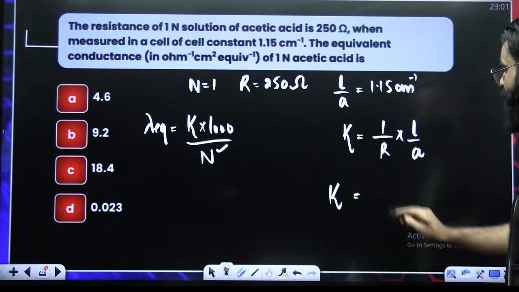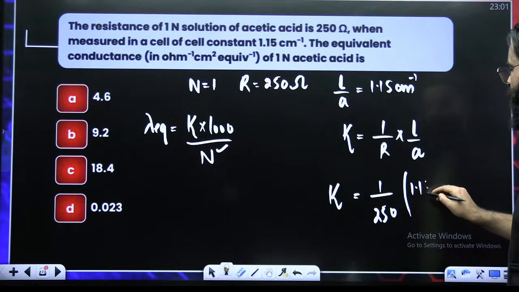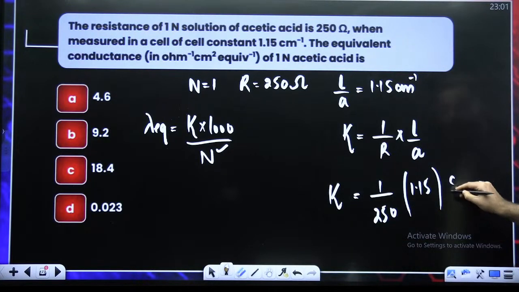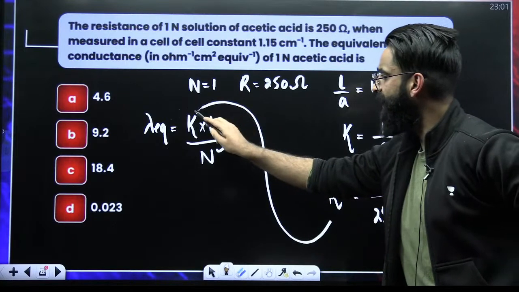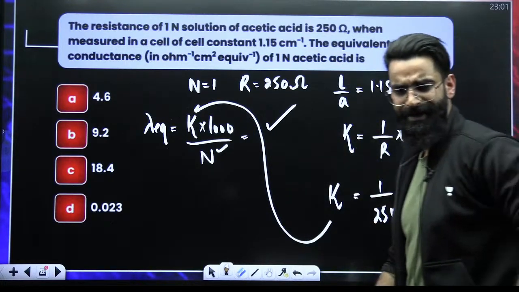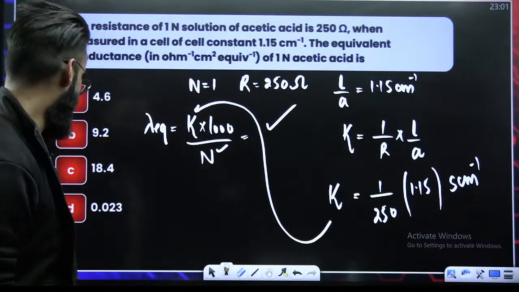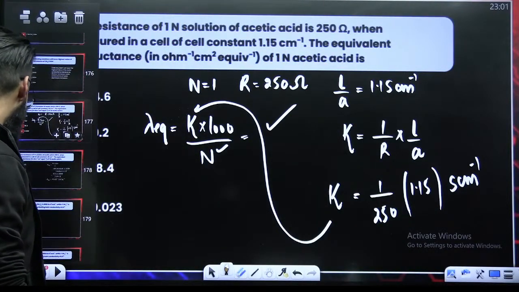Kappa is equal to 1 by R, so 1 divided by 250. L by A is the cell constant, 1.15. So here you will get kappa in Siemens centimeter inverse. Once you get kappa, put it here. N is already given and you will get lambda EQ. Again, a basic question this is. Complete formula based, you don't have to use any sort of brain here.